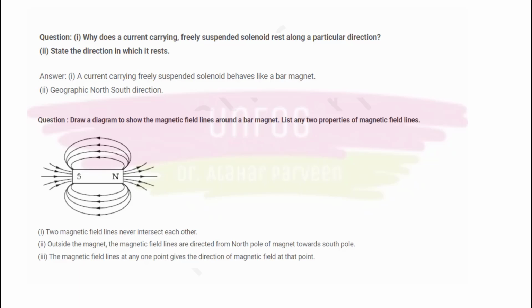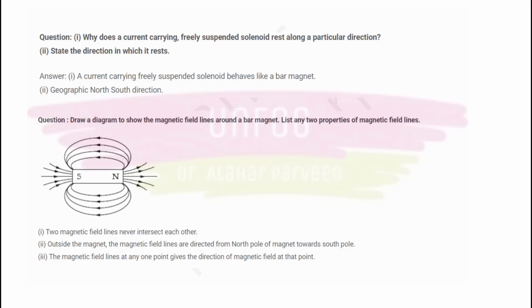Now they may ask 2 mark questions. Any one of them they may ask. Whatever I expect, I am putting it here. First question is, why does a current carrying freely suspended solenoid rest along a particular direction? Second question is, state the direction in which it rests.